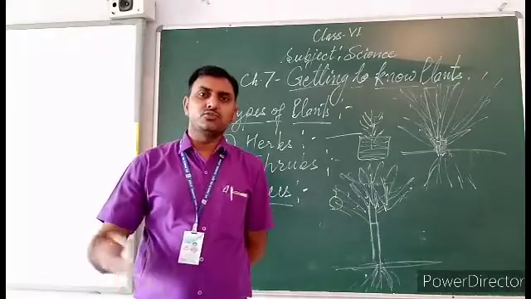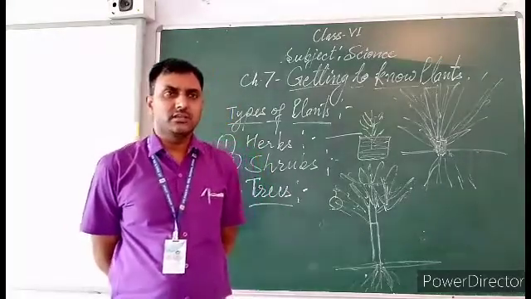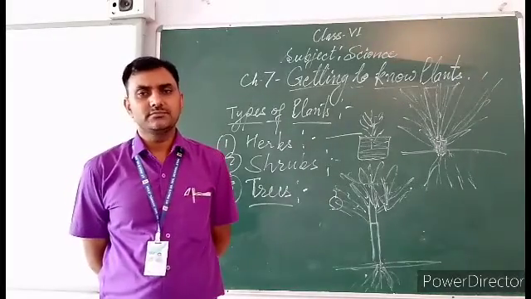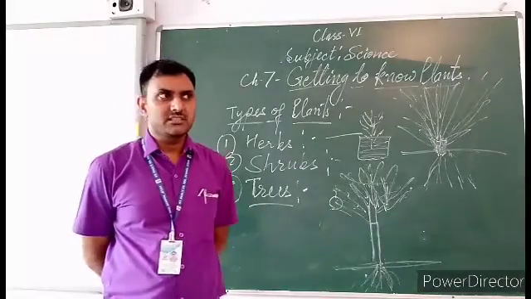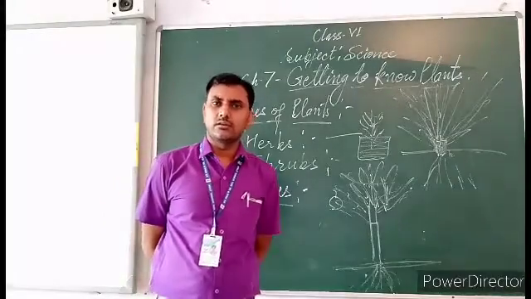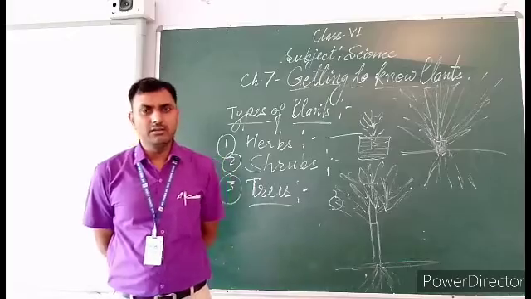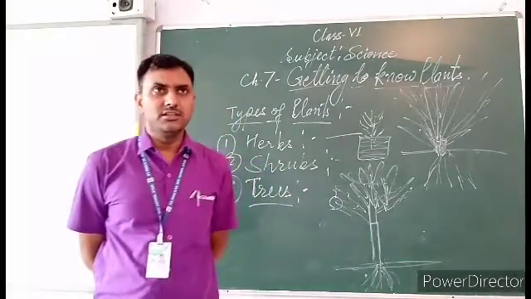You might have seen so many trees in your garden, park, school campus, and colony.